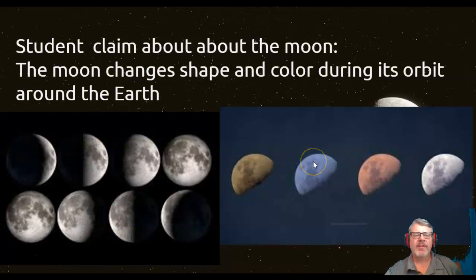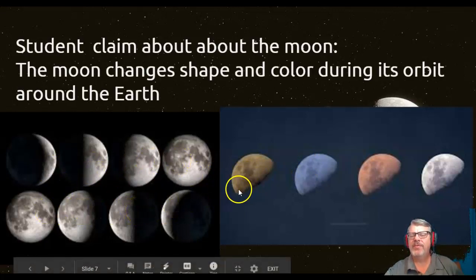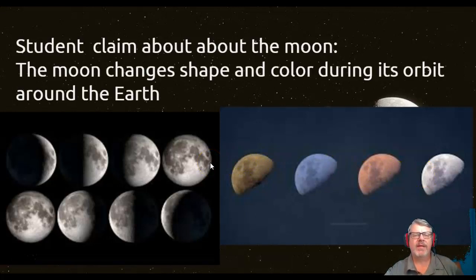The next part of the lesson talks about students who collected data on the moon. They spent a month looking at the moon, and they would draw it each night to see how it changed. They came up with these different phases of the moon, and they also noticed that there were different colors to the moon. So one of the students decided to make a claim about why the moon changes shape and why the moon changes color.